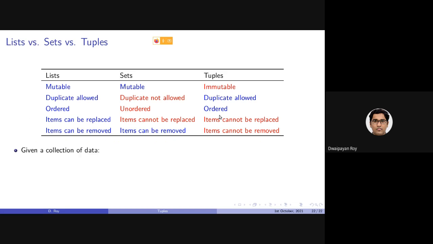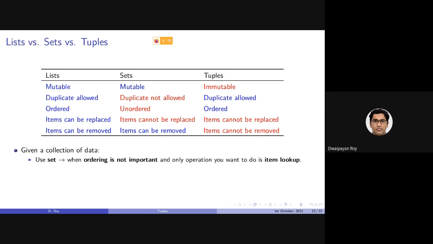Now, let us compare in which case we should be using which data type. Given a collection of data, we should be using a set when the data is not having any ordering. Another advantage of using a set is when we only want to perform a lookup operation, that is, we only want to check the existence of an item in the collection.